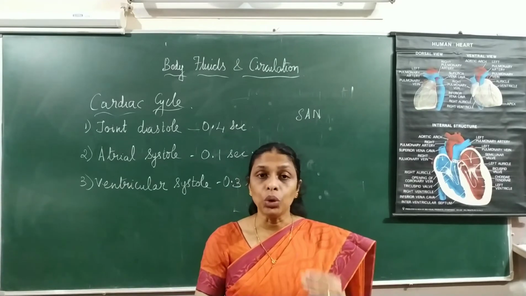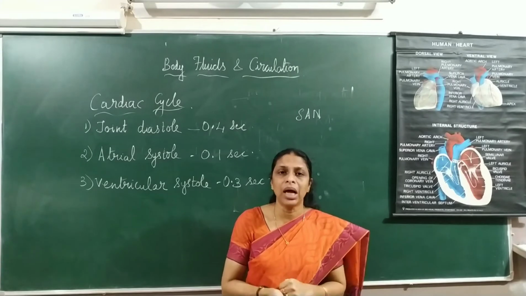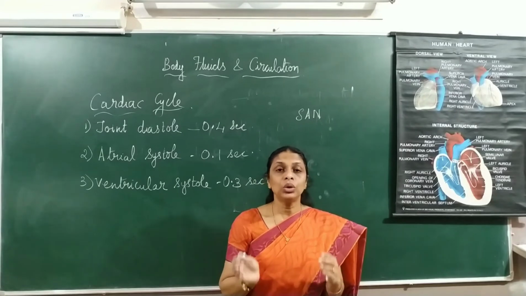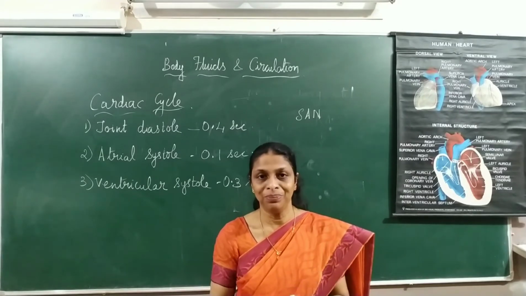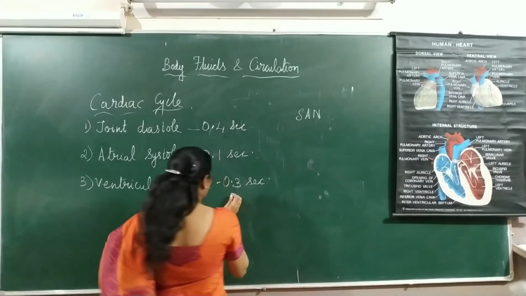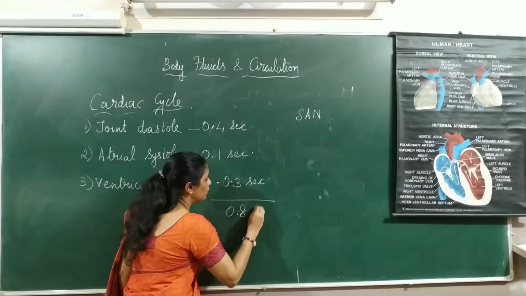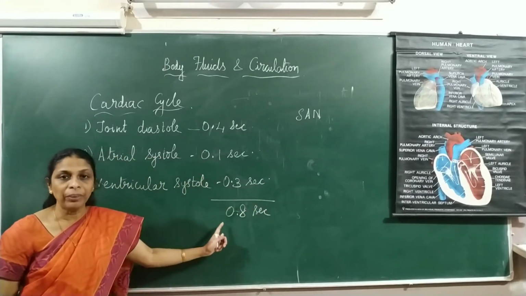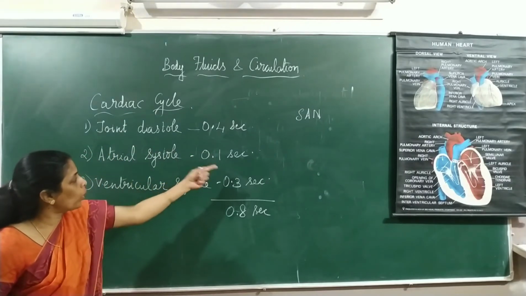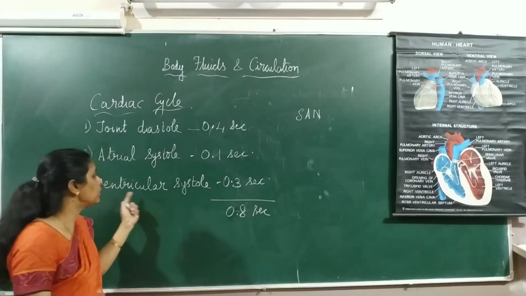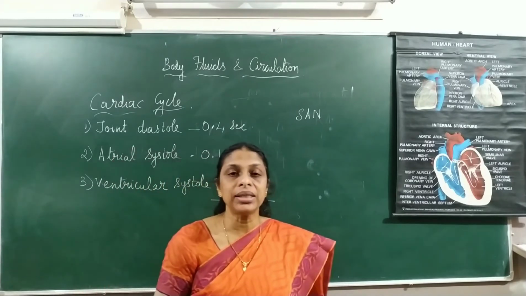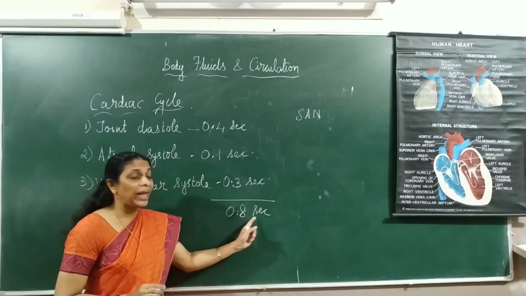Hope it's clear. So the closure of AV valves causes the lub sound, and the closure of semilunar valves produces a dub sound. So this is one complete heartbeat. All these three events take only 0.8 seconds. So one heartbeat includes 0.4 second of joint diastole, then 0.1 second of atrial systole, and 0.3 seconds of ventricular systole. Together it is 0.8 seconds. So one cardiac cycle takes only 0.8 seconds.